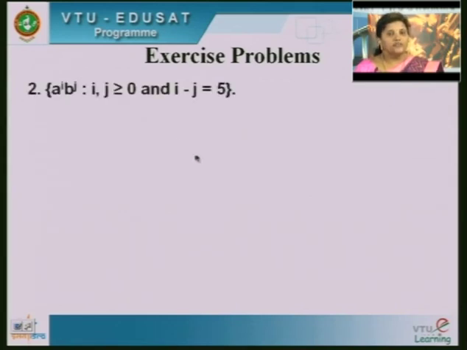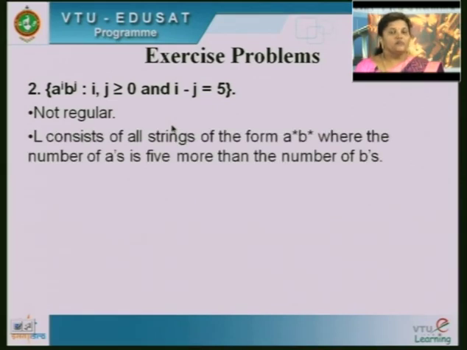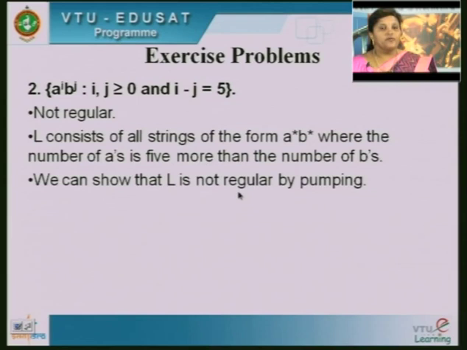The next problem is a to the power i, b to the power j, where i, j is greater than or equal to 0 and i minus j is 5. This is not regular. Why? Because L consists of all the strings of the form a star b star, where the number of A's is 5 more than the number of B's, and it is difficult to keep track.